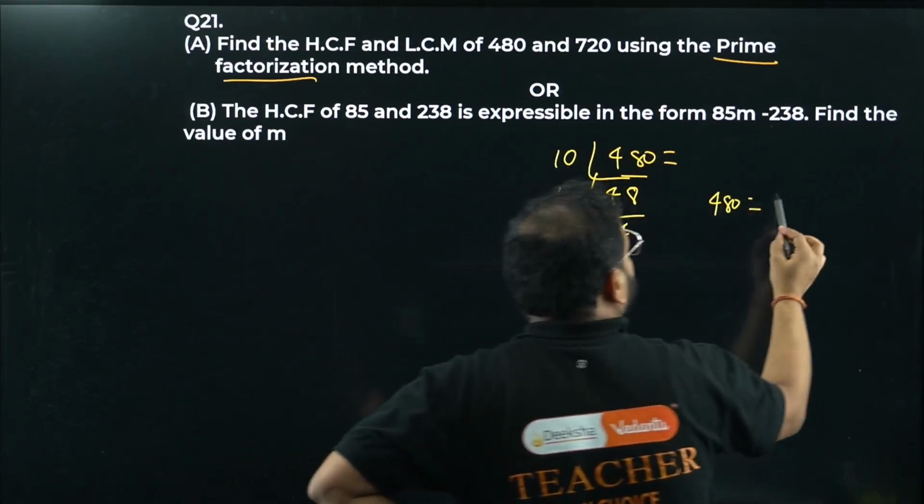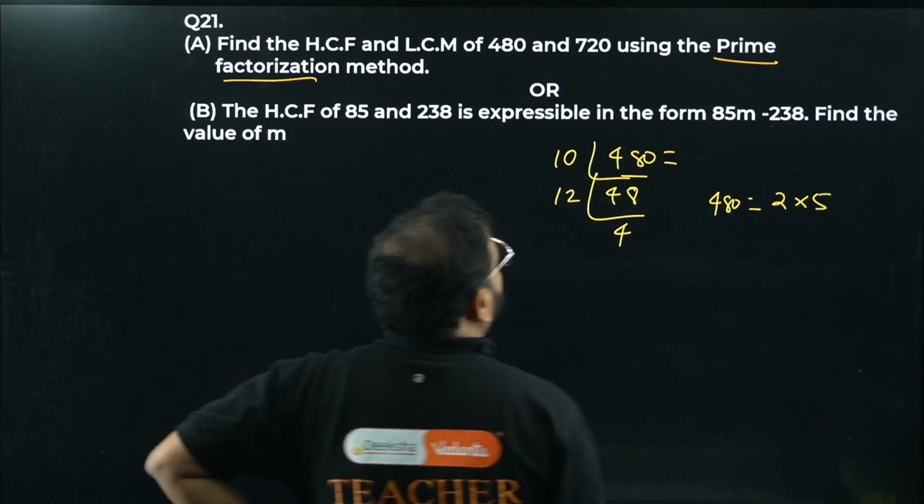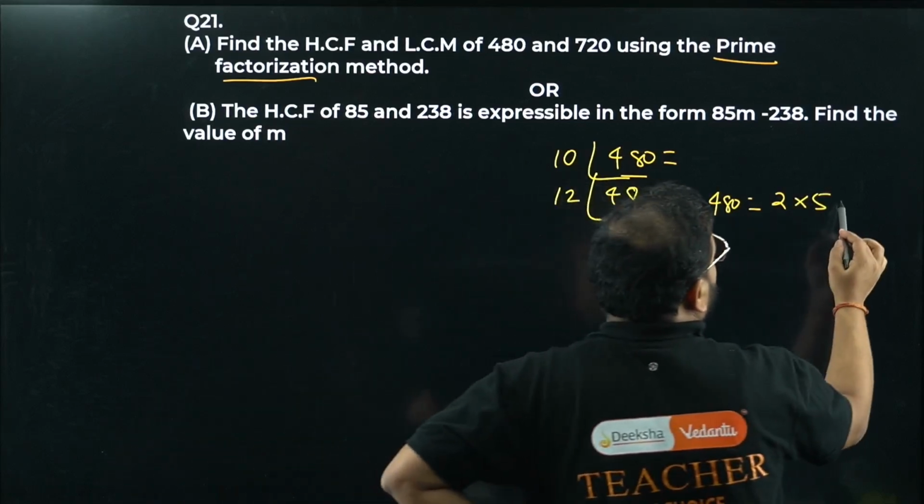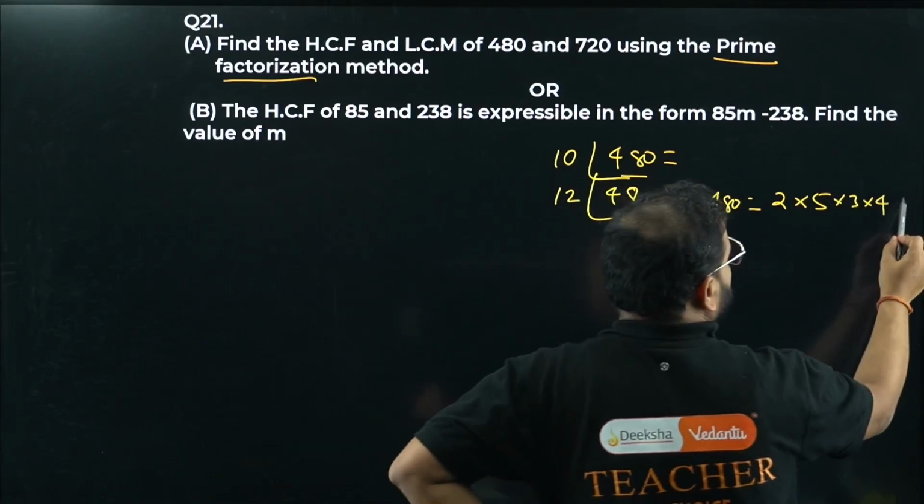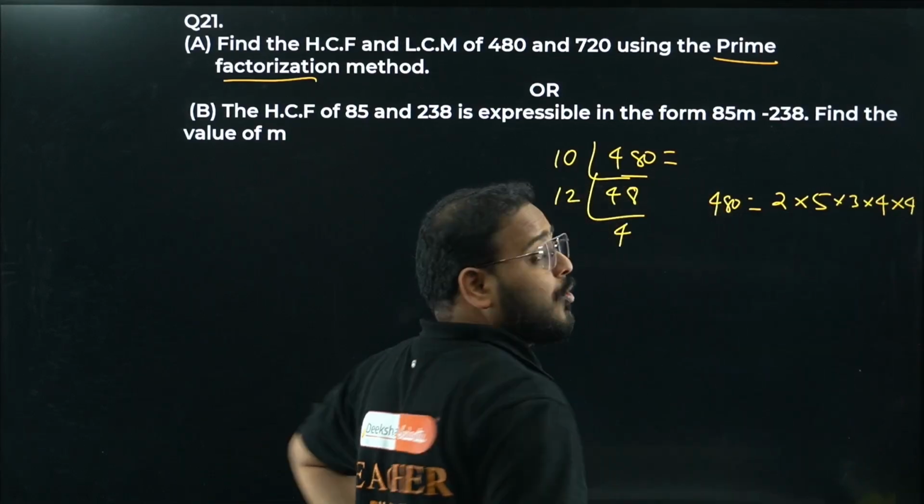Okay, now I can write this simply 480 as, check this out. 10 is what, bacha? 2 into 5. Right? Then what is 12, bacha? 3 into 4. And what is the last term? Into 4. Is it enough? No, sir. We have to write in terms of only prime factors.